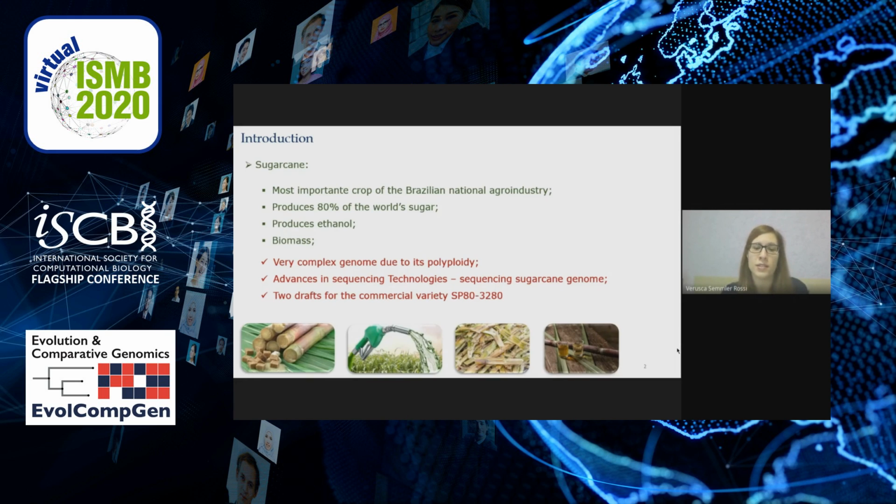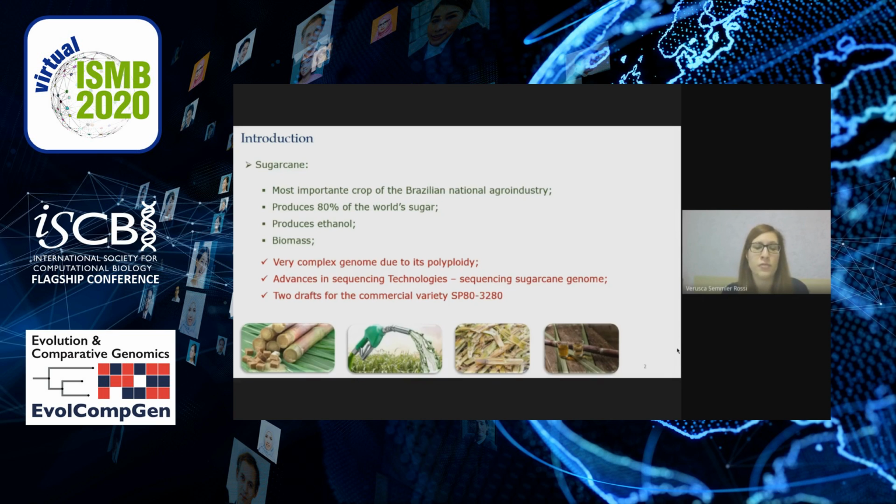With the advances in sequencing technology, it was possible to produce two drafts for the commercial variety SP80-3280, but they are not complete, rather fragmented. These results have not been compared and integrated so far.